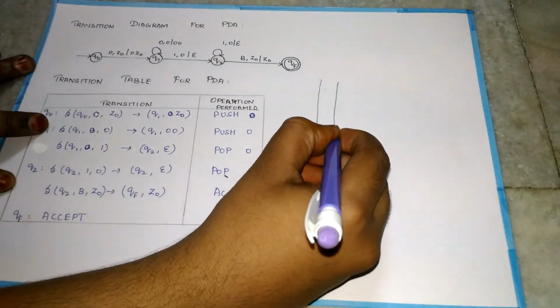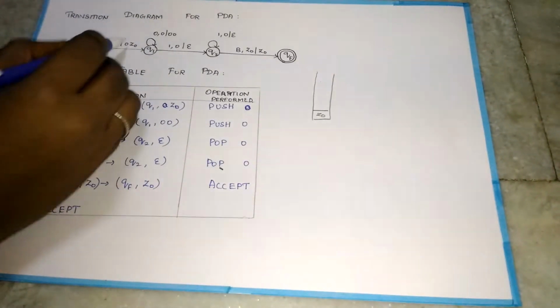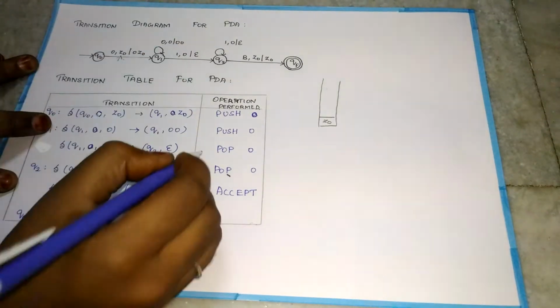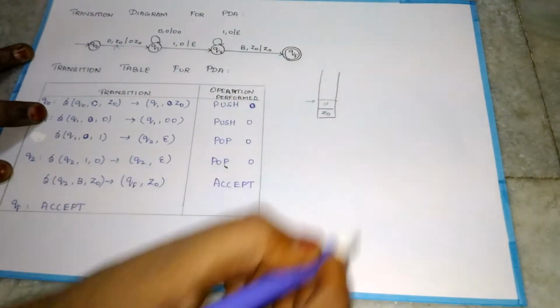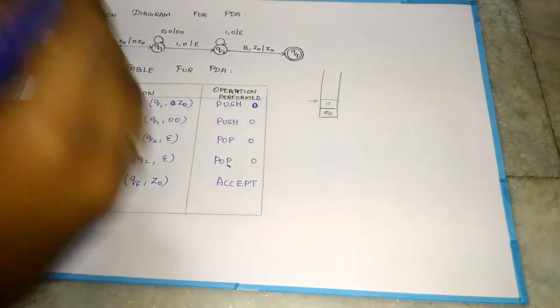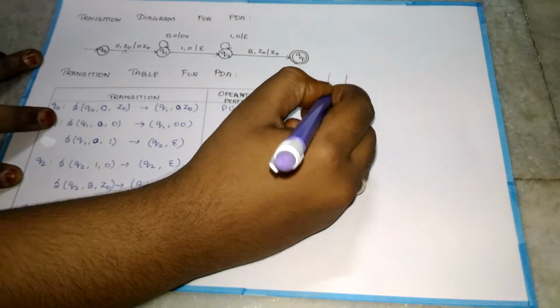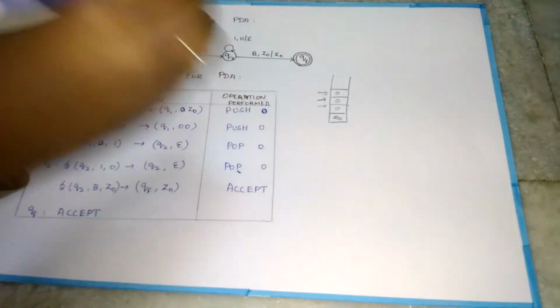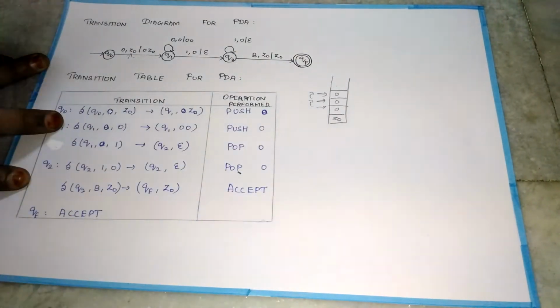Initially the stack is empty, so Z0 will be placed. The stack symbol Z0 is mentioned. If we push an element 0, the element will be included. Each time, the 0 will be pushed into the stack, and the top pointer moves with each push operation.